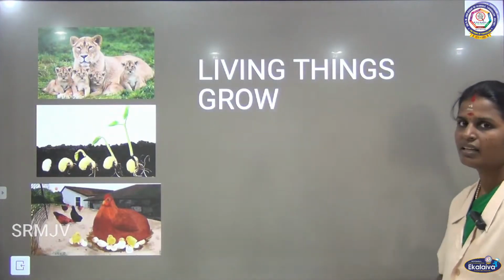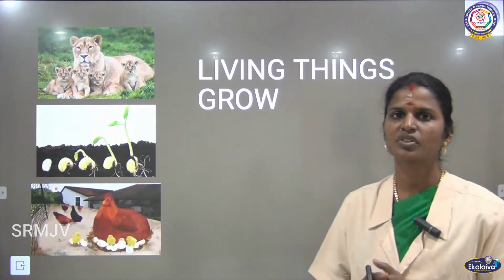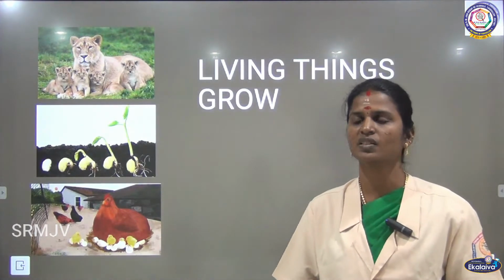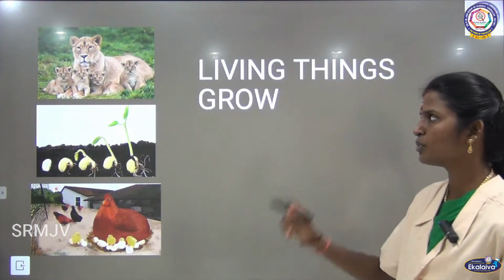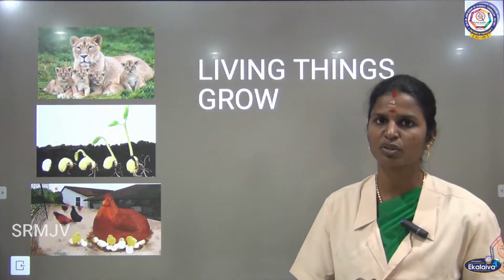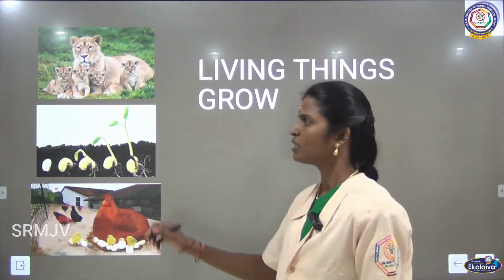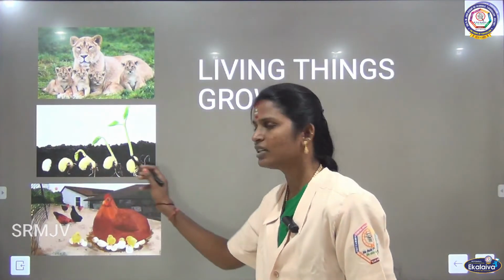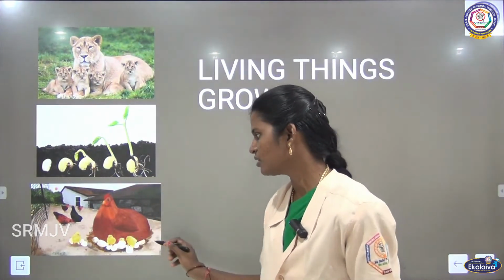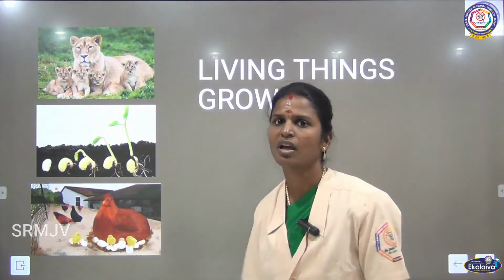Okay. And the last characteristic that differentiates living things from non-living things is that living things grow. Living things grow from young ones to adults. Here, lion and cubs. Cubs grow into lion, and seedlings grow, and then chick grows into hen.